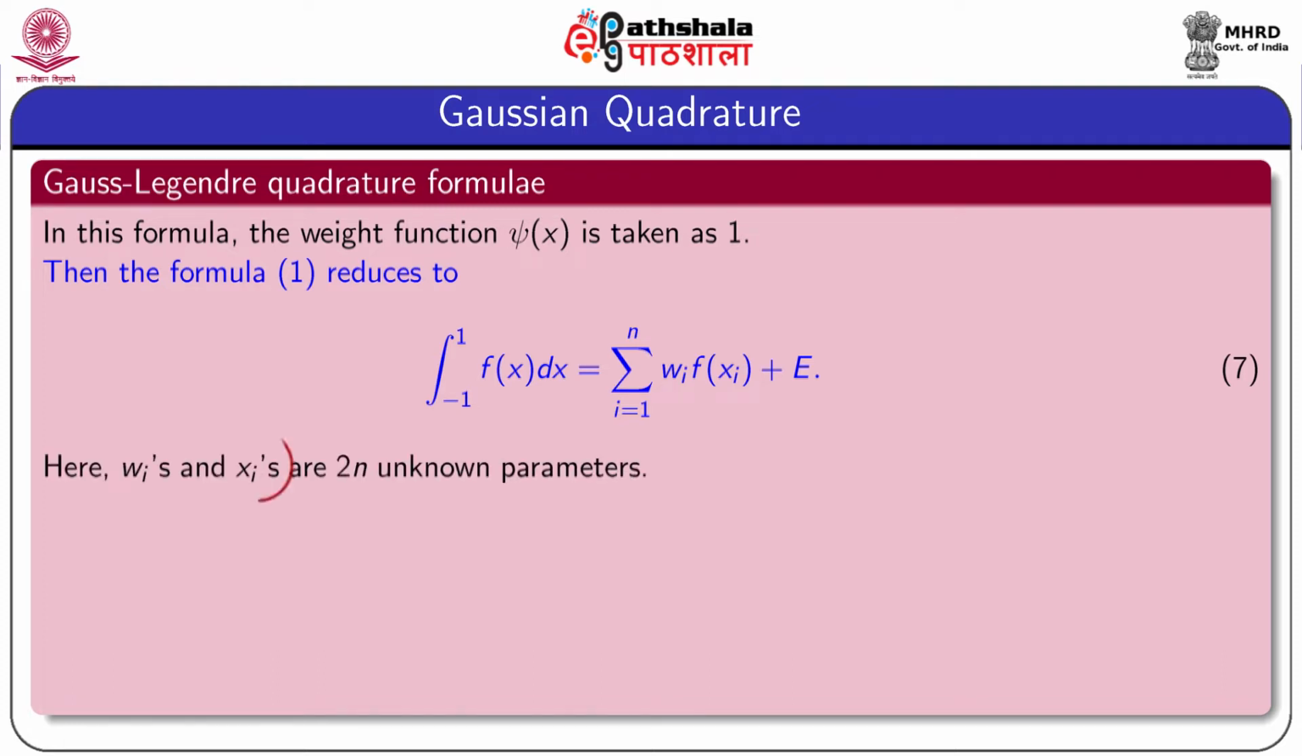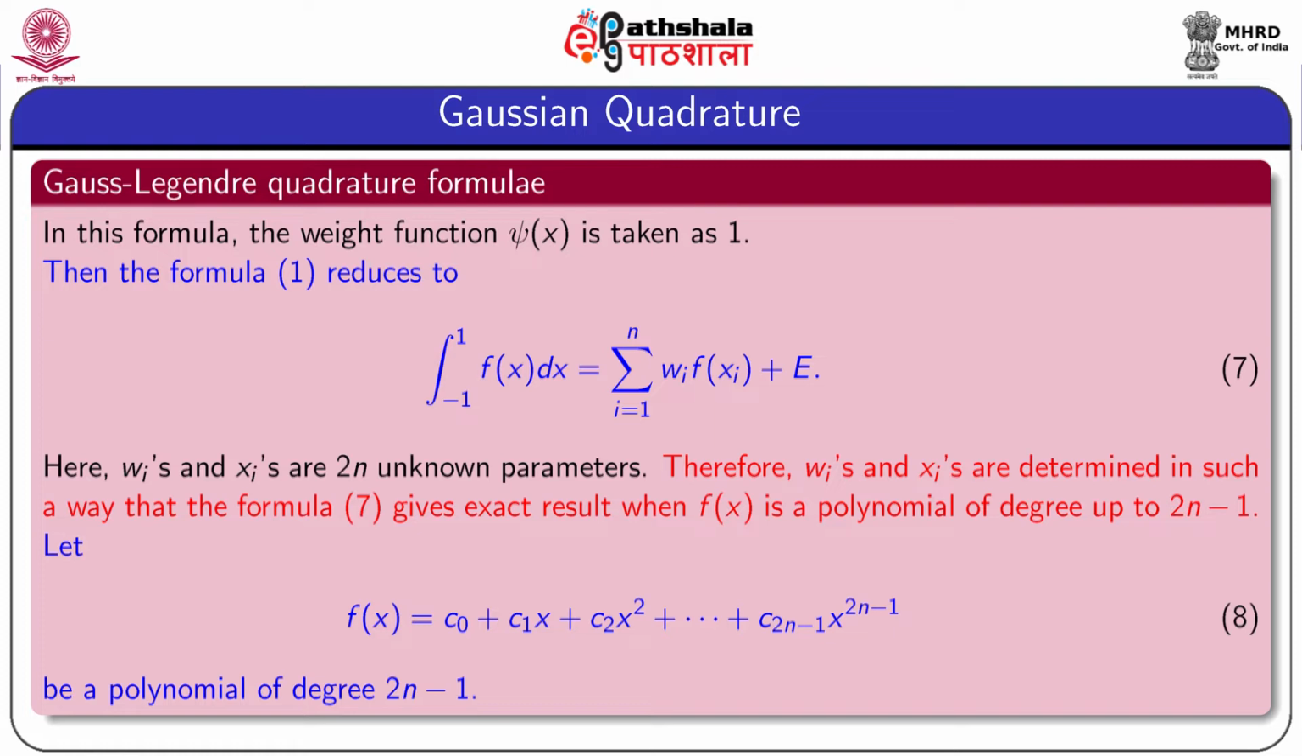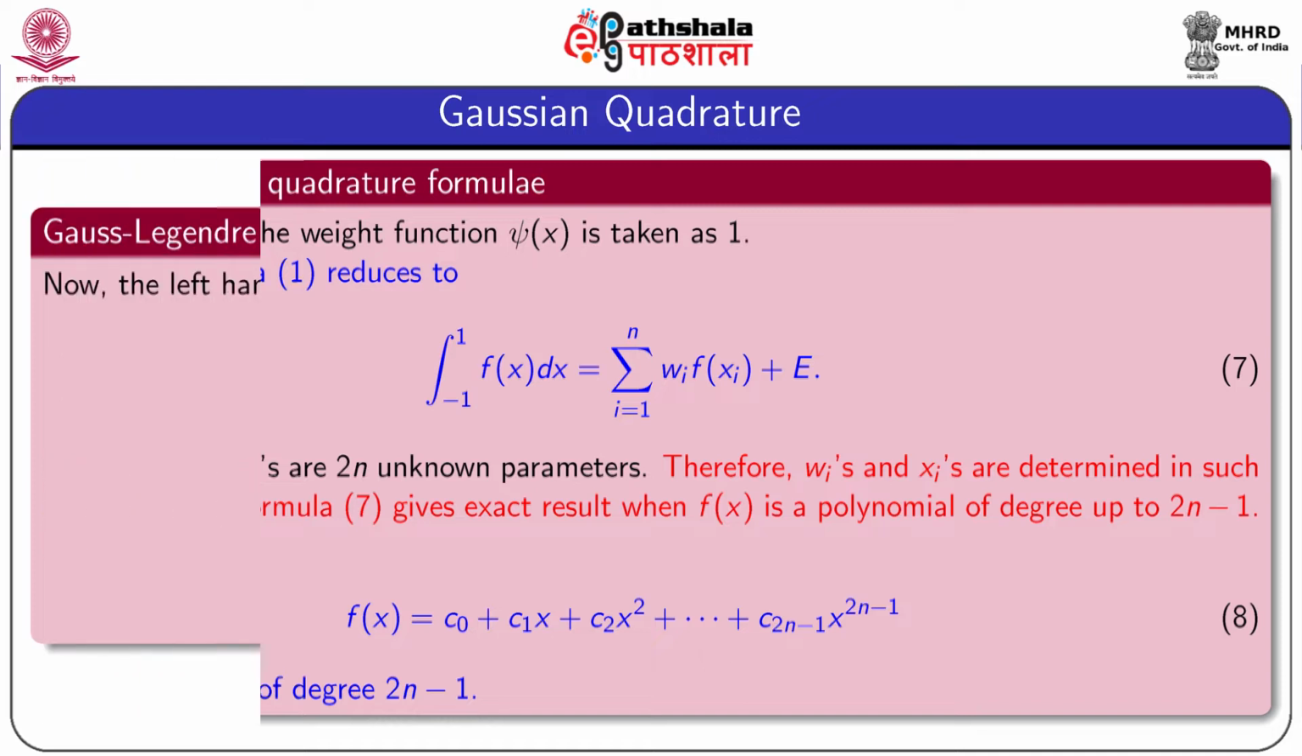Here the w_i's and x_i's are 2n unknown parameters. These are called the parameters in this case. Therefore, the w_i's and x_i's are determined in such a way that the above formula, that means equation 7, gives exact results when f(x) is a polynomial of degree up to 2n minus 1. So, to determine the values of w and x, we consider a polynomial f(x) equal to c_0 plus c_1 x plus c_2 x squared up to c_(2n-1) x to the power 2n minus 1. So, this is a polynomial of degree 2n minus 1.